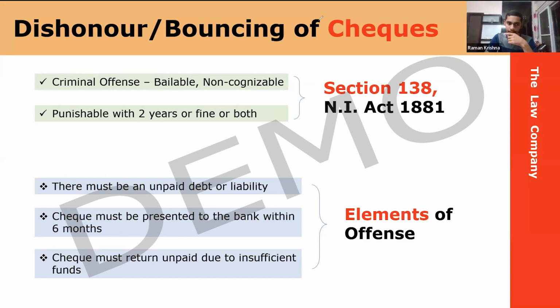Okay, sir. Bhavya, yes, tell me. So in case of a mistake by the drawee bank, the drawee bank is liable to the drawer, right? Because of their mistake, the drawer suffered, but the drawer is still liable towards the payee.